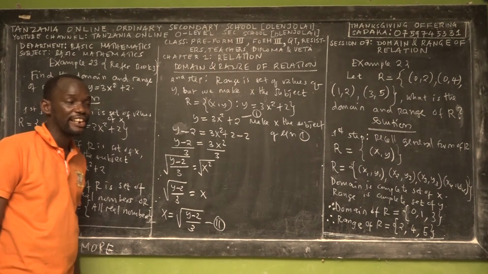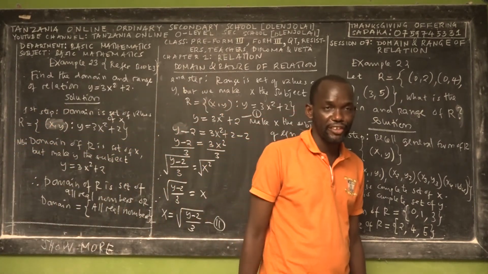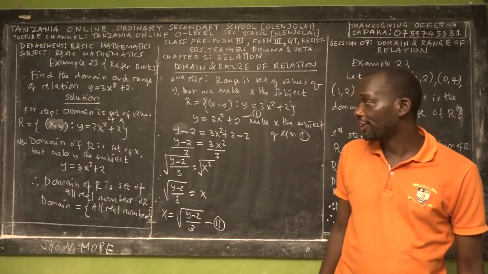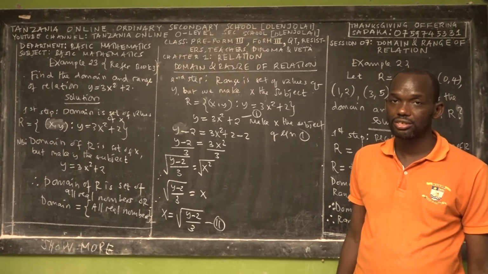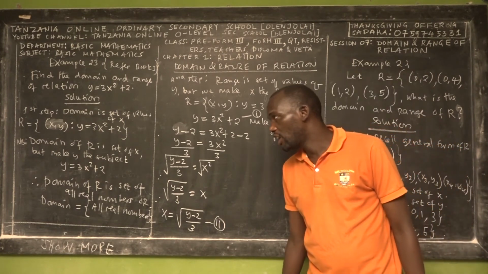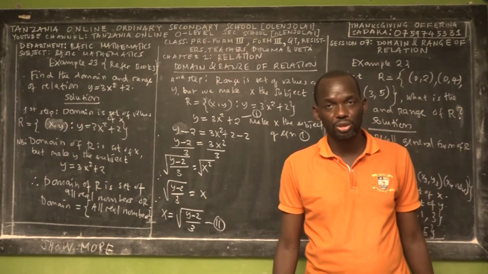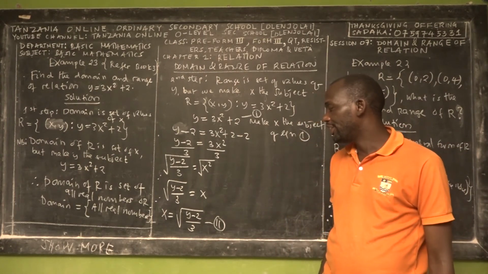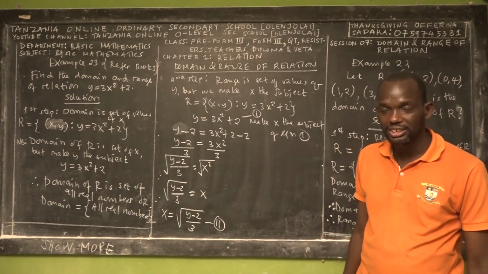Remember that the domain and range should be a set of real values. If the domain and range of a particular relation is outside of that set, then that's the challenge. The domain and range of the equations should be real numbers. If we have complex numbers, then that is not allowed.